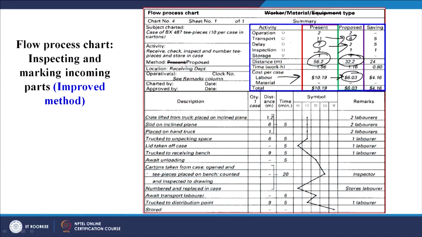So this is a material type. The material that we are moving is given here as the subject charted: the case of B487T pieces, 10 per case in carton. So the details of the material are also highlighted. We can see that by changing the layout slightly, we are able to save money in terms of the effort that we are putting in and the number of laborers that we are employing.